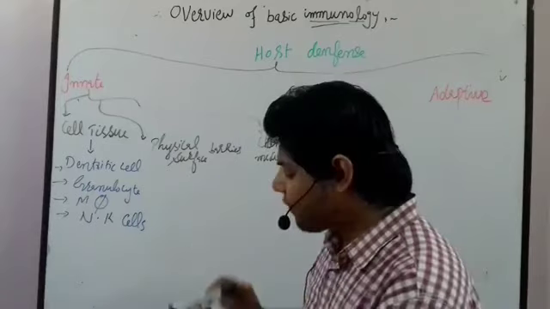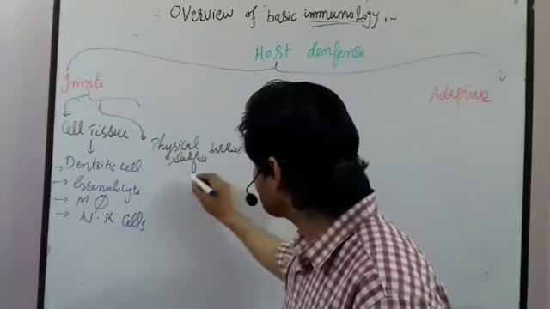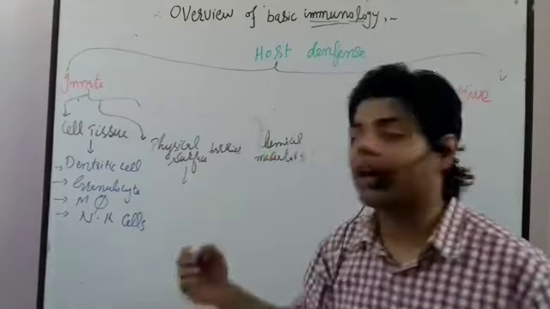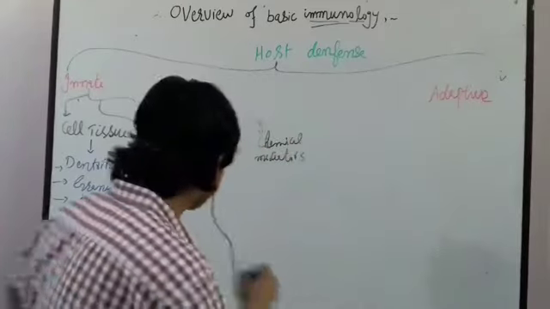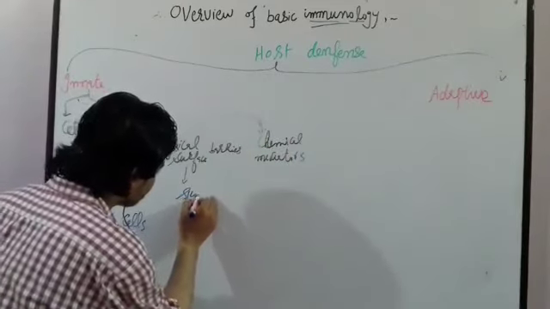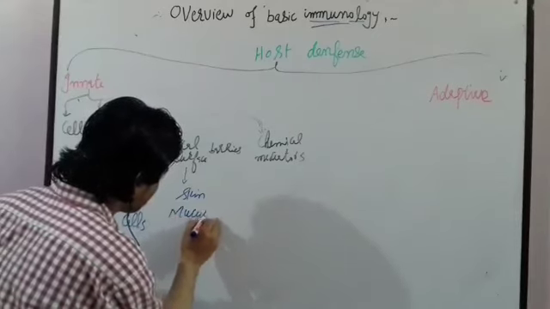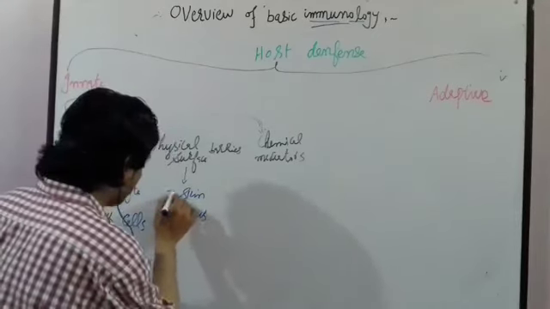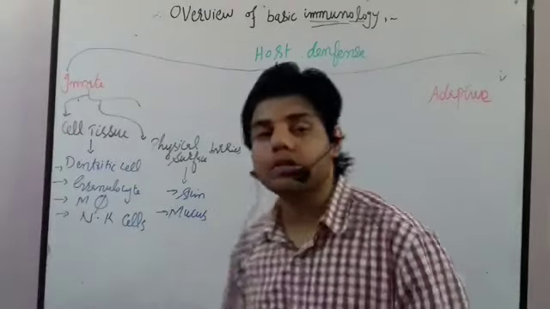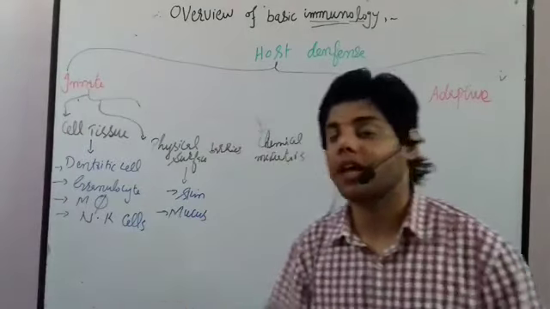Now next we have the surface barrier. The surface barrier involves skin and mucus.